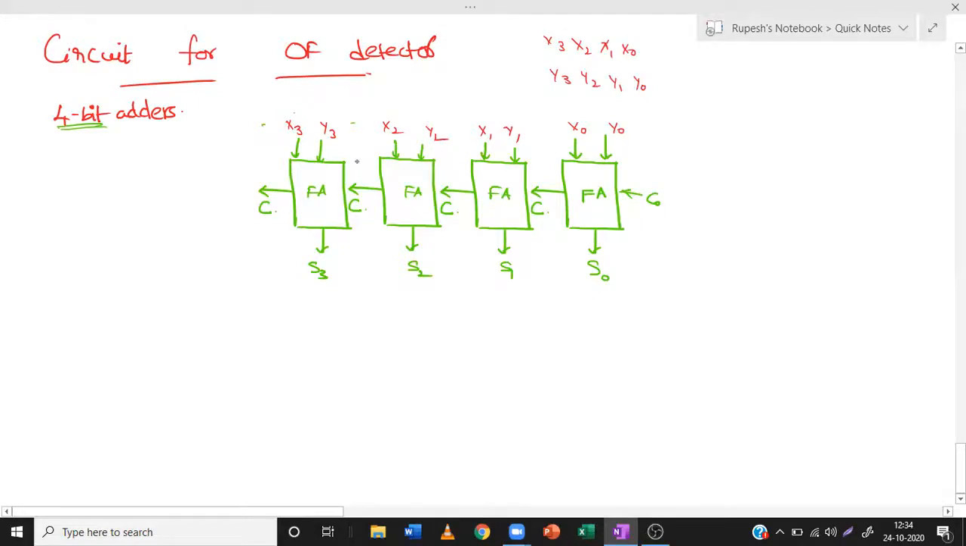If it is 0, then overflow does not occur. If it is 1, then overflow will occur. So this is the carry input, and the output carry of the first adder is C1. Output carry of the second adder is C2. Output carry of the third adder is C3. Output carry of the fourth adder is C4.